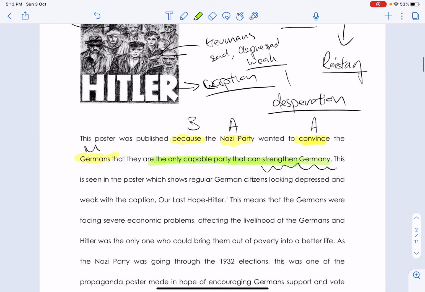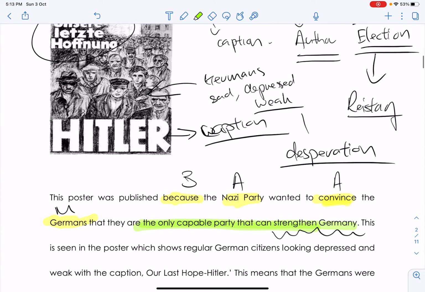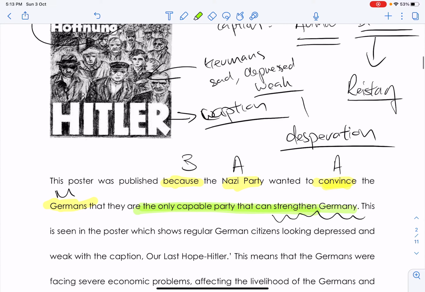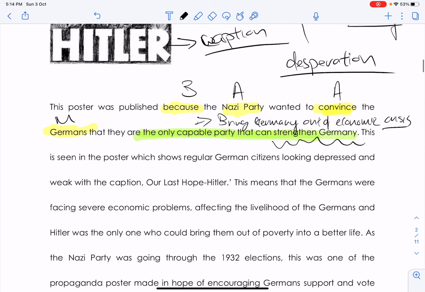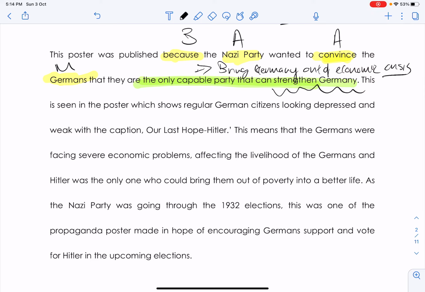So the author has a direct opinion here, and that is the Nazi Party is the only one who can help strengthen Germany or bring the country out of economic crisis. Okay, take note. This is not an action. This is not the action of the audience. It's actually the reason. Next, the reason is in the strong opinion.